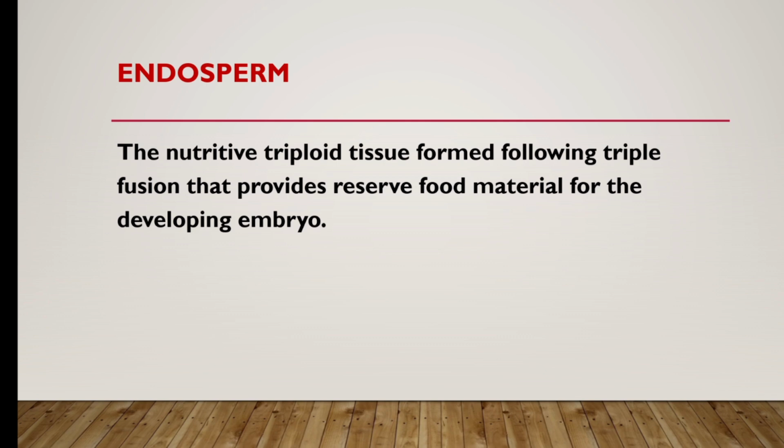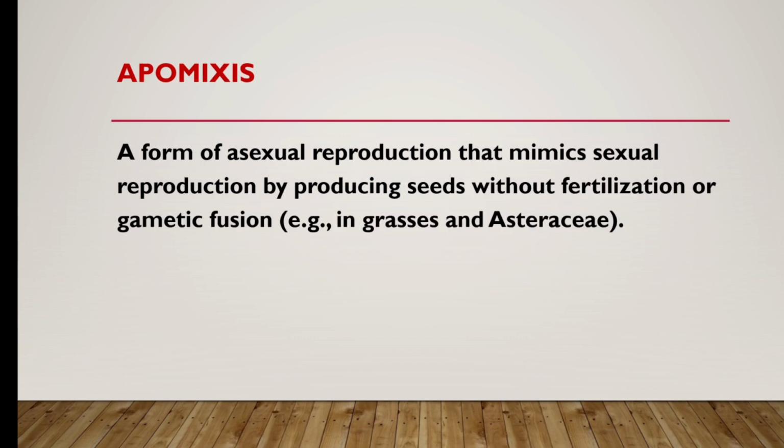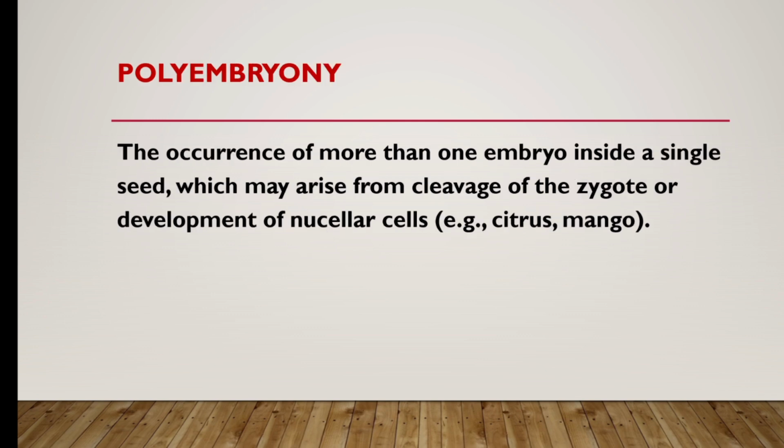Endosperm, the nutritive triploid tissue formed following triple fusion that provides reserve food material for the developing embryo. Parthenocarpy, the process of formation of fruit without fertilization, resulting in the formation of seedless fruits. Apomixis, a form of asexual reproduction that mimics sexual reproduction by producing seeds without fertilization or gametic fusion. Example, in grasses and Asteraceae.